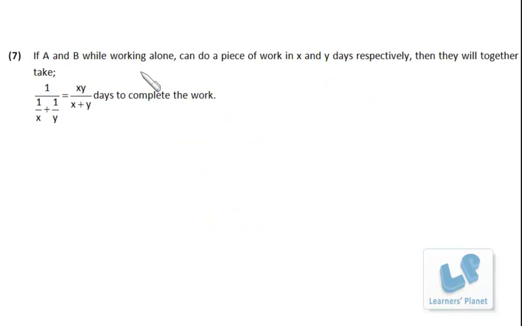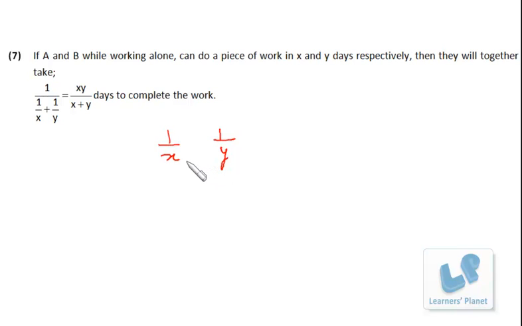Now, if A and B, while working alone, can do a piece of work in X and Y days respectively, then they will together take XY over X plus Y days to complete the work. Friends, let's try to derive this, how it is coming. A is taking X days to finish the work. That means per day A will be doing 1 upon X of the total work. And B is taking Y days to finish that work while working all alone. That means per day B will be doing 1 upon Y of the total work.